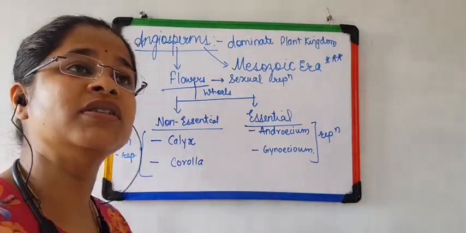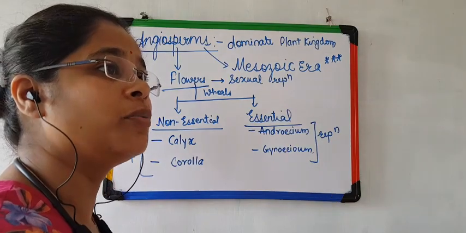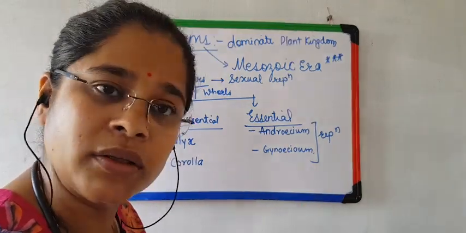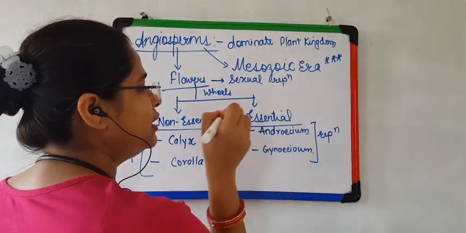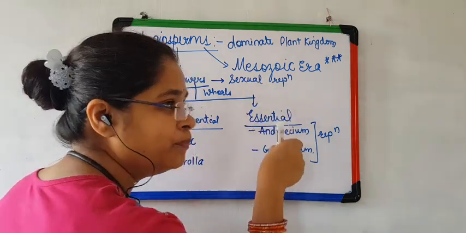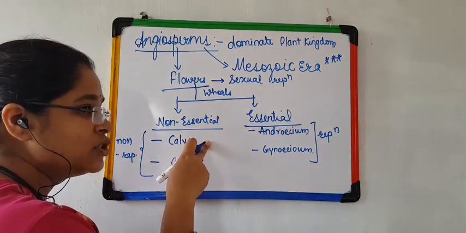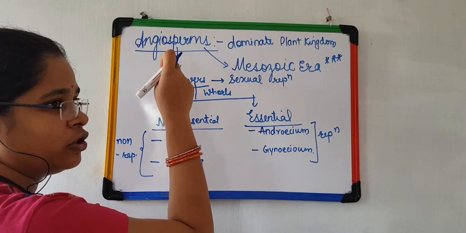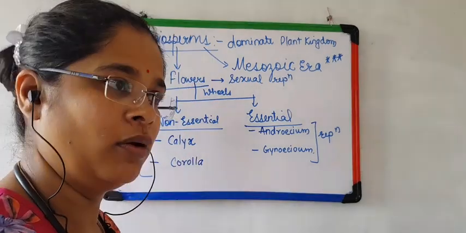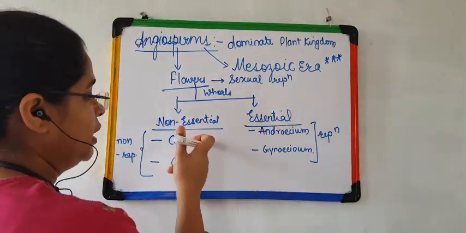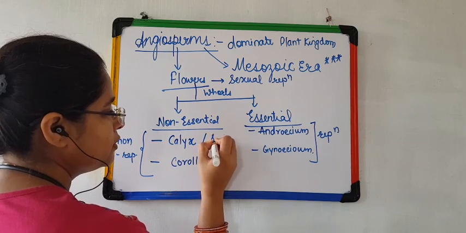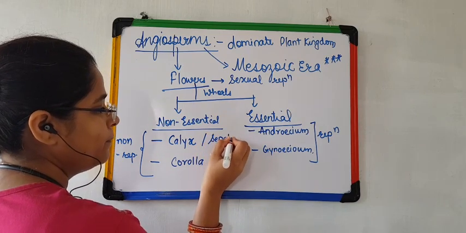And what does the chapter say? The chapter says sexual reproduction in flowering plants. So, we are going to study the essential whorls of the flower. Being non-essential does not mean they do not help in sexual reproduction. They do help. Right? So, calyx means sepals.